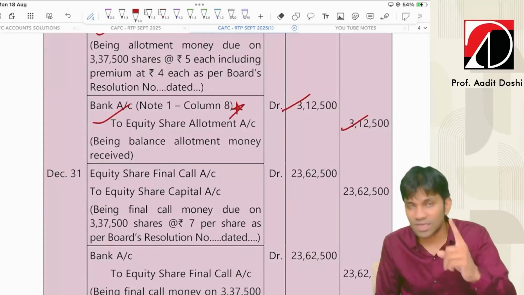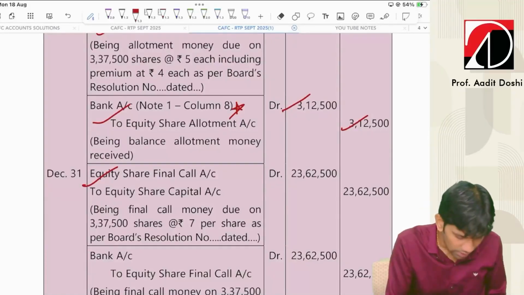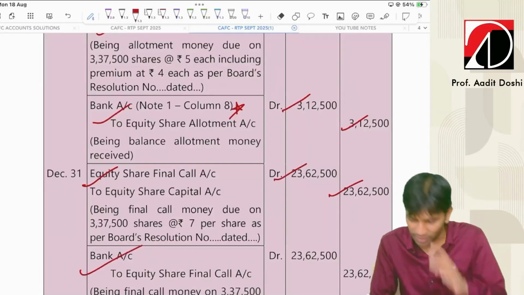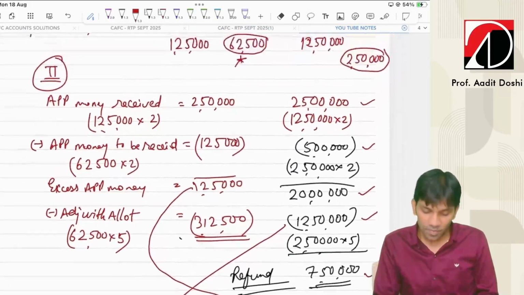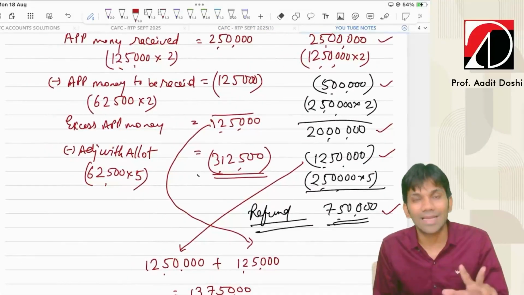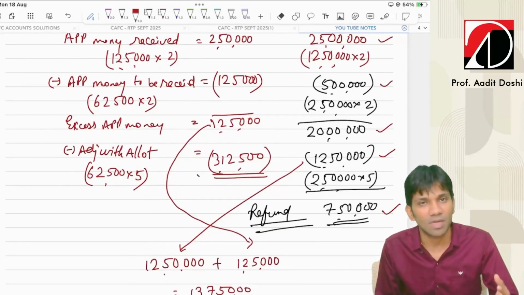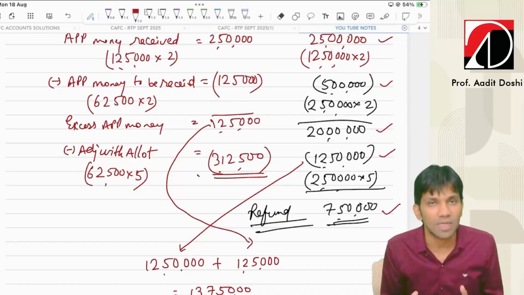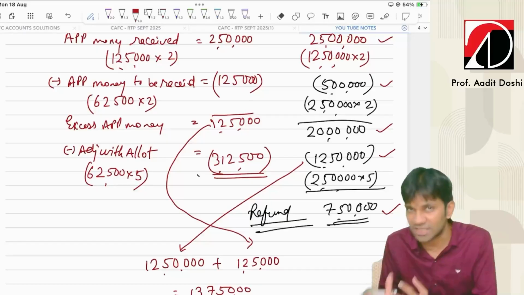Then equity share final call account debit to equity share capital, 3,37,500 into 7. That comes to 23,62,500. And bank account debit to equity share final call. So, a very nice question. I would like to emphasize the working note, basically category 2 and category 3. In category 2 they mentioned that excess application money received should be adjusted with allotment. The company received only 1,25,000 excess money, but the amount due on allotment was 3,12,500. So the entire money got adjusted with allotment.